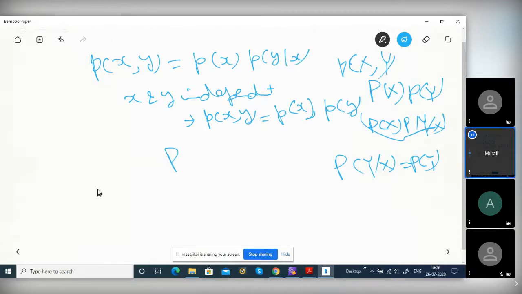This is applicable not only for two variables, but for x, y, z or anything. So if they are independent, you can write p of x, p of y, p of z. You can write the product of individual PDFs if they are independent. This property is important. If you don't understand, you ask me. This property we are precisely using in the Viterbi algorithm.